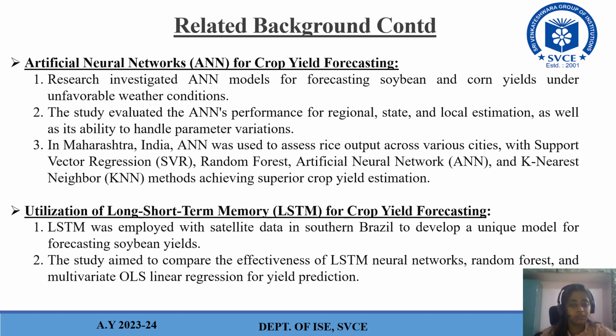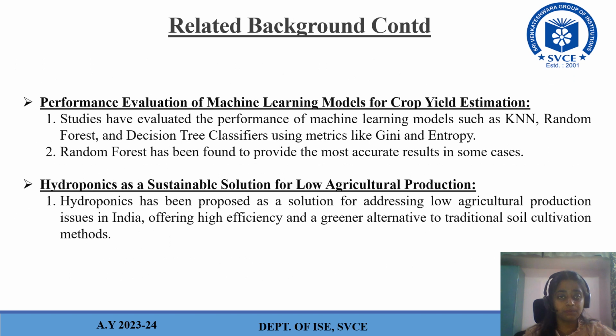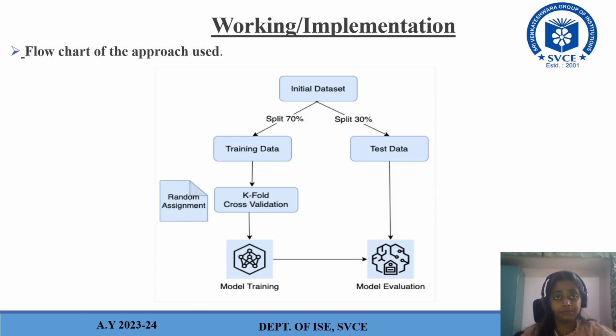This study aimed to compare the effectiveness of LSTM neural networks, random forest, and multivariate OLS linear regression for yield prediction. And then these are the other two that we have: performance evaluation of machine learning models for crop yield estimation and hydroponics as a sustainable solution for low agricultural production.